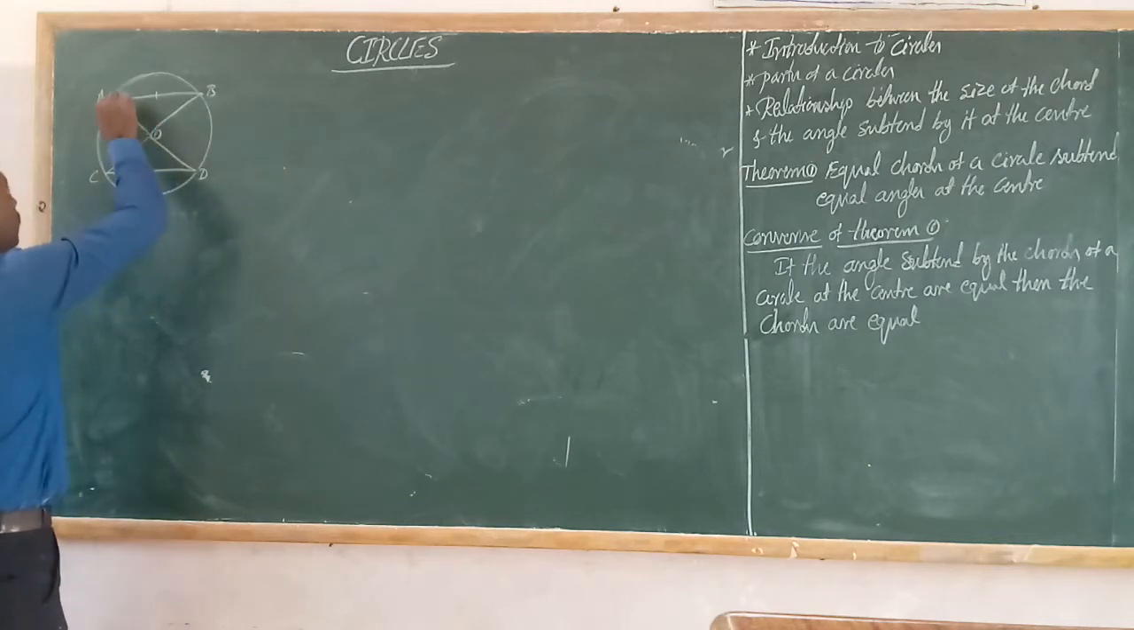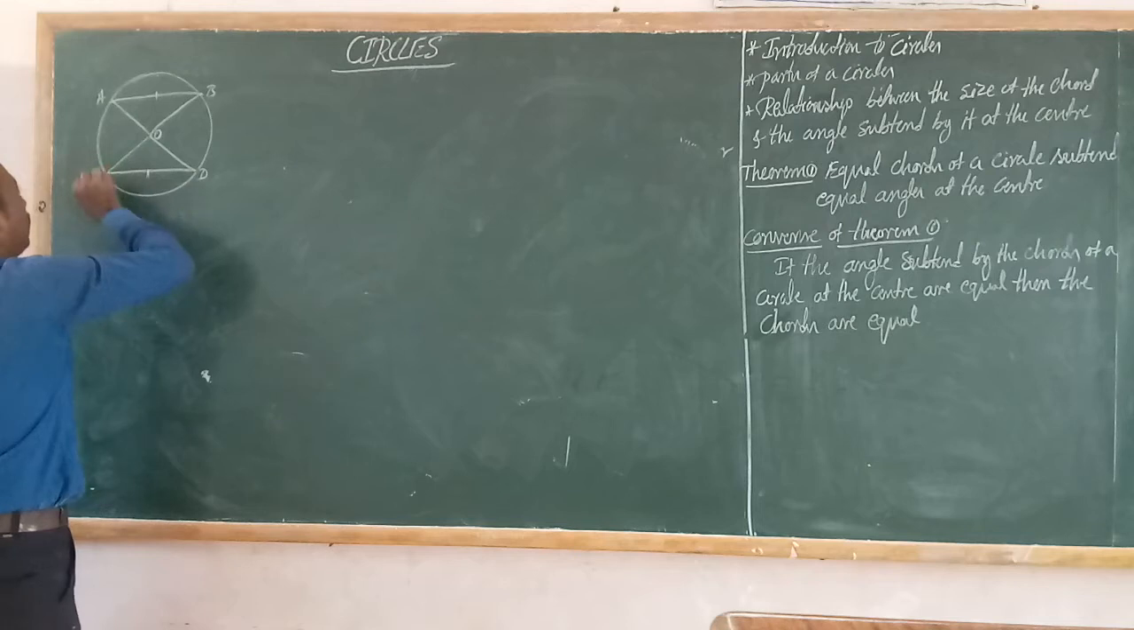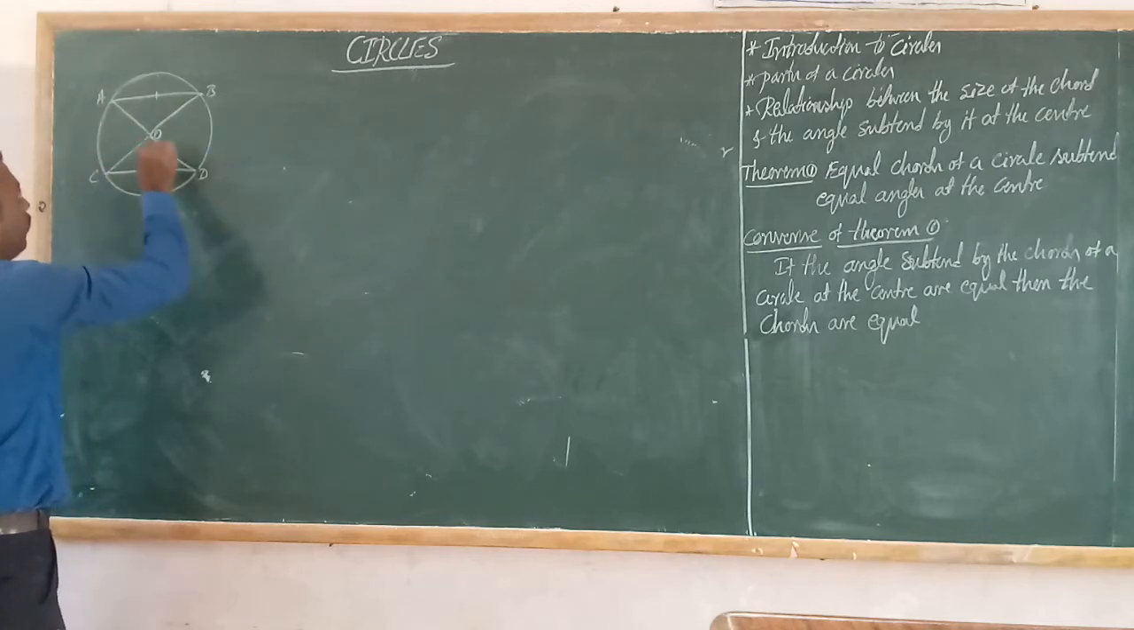See, we have to prove that angle AOB and COD are equal angles. We have to prove it. It is not yet proved, we have to prove it. Okay.